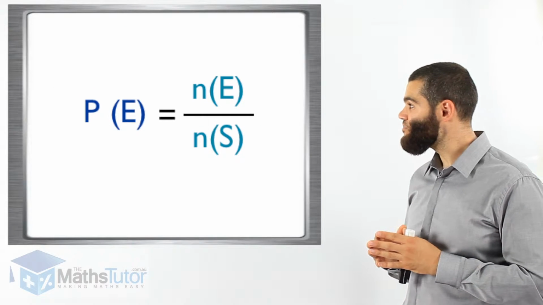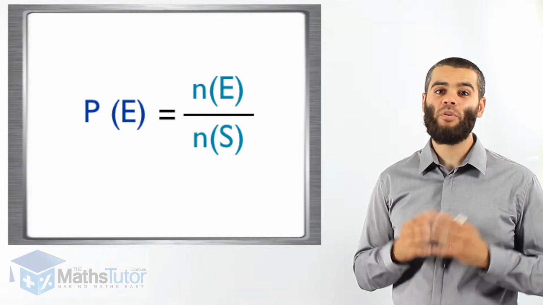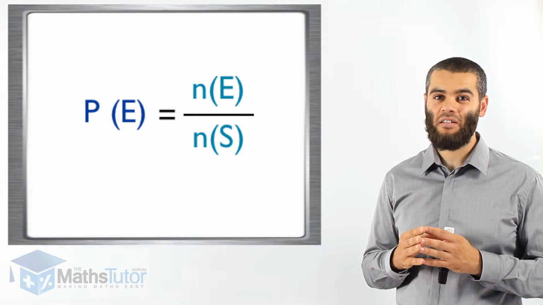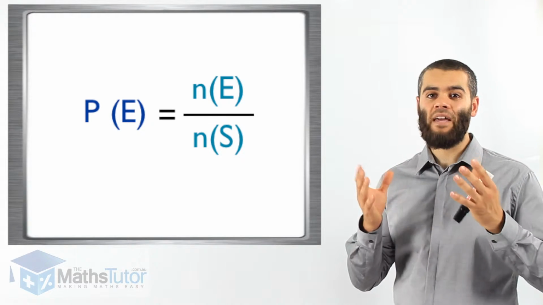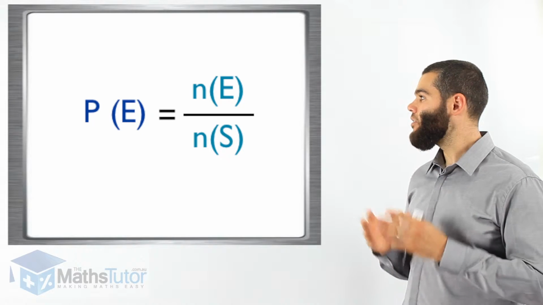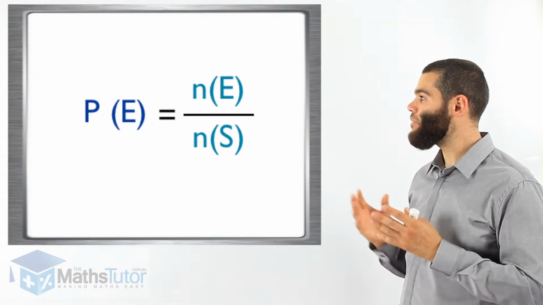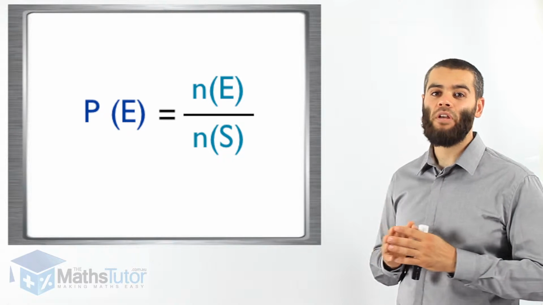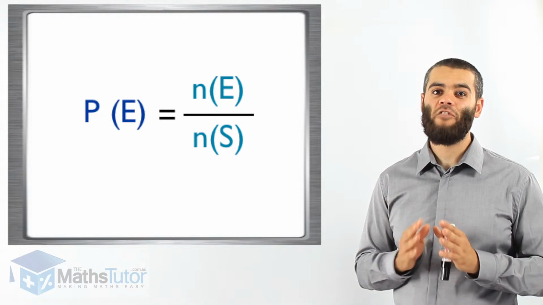The formula we use is P(E), which means the probability of an event happening equals the number of that event over the number in the sample space. So that formula is basically short form for that theory right on top. Now let's do examples. It will make your life much easier.